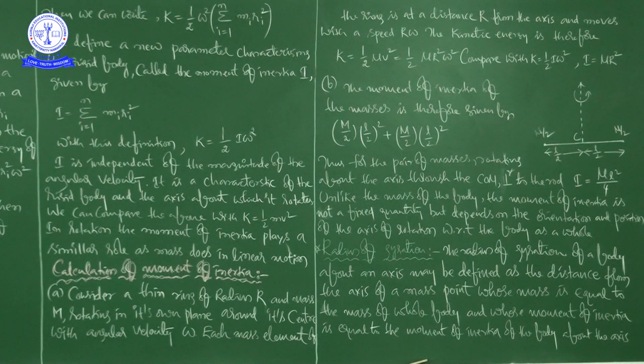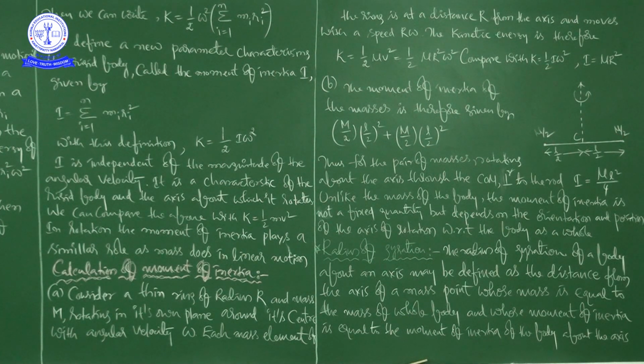Okay, right. And now we are going to take another example, see here. This is a light rod of length L with a pair of masses rotating about an axis through the center of mass of the system and perpendicular to the rod. So the total mass of the system is m, right? Here there are two masses, this is m by 2 and this is m by 2, and it is a very thin light rod which connects these two masses.